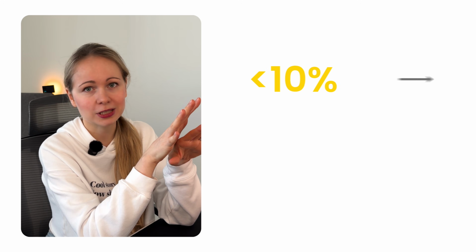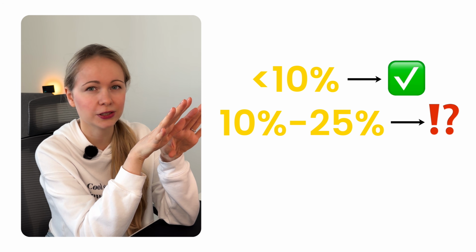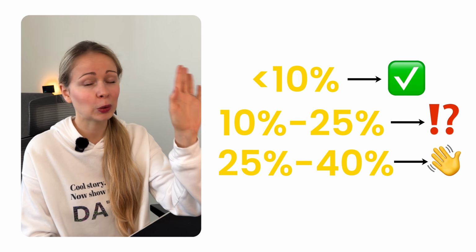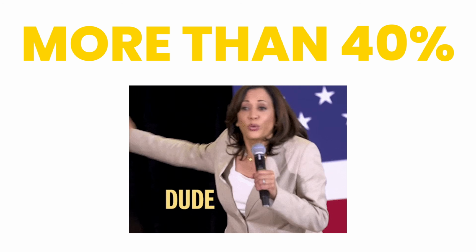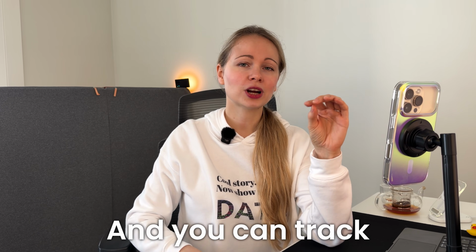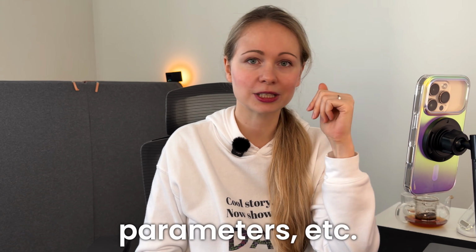If it's under 10%, we are good. He can stay. 10 to 25%, well, it's a question mark territory. We are watching you. 25 to 40, bye-bye. There is no point in talking anymore. And if it's more than 40%, it's deleted from your life. We are not marrying him. We're not having his babies. And you can track multiple guys, post updates after each date, add your own custom parameters, etc.